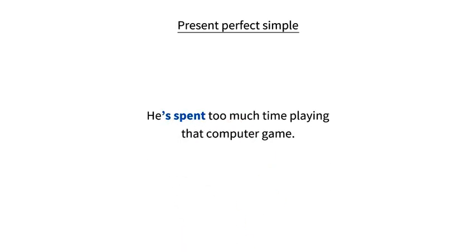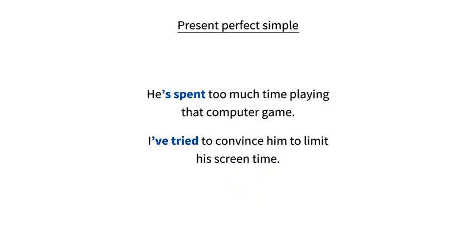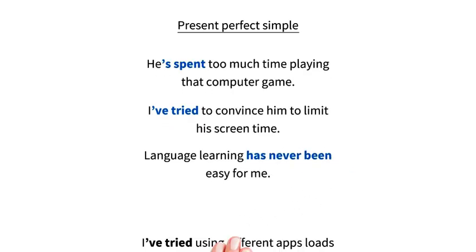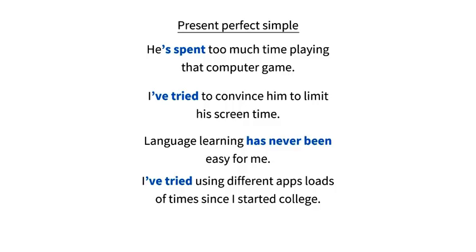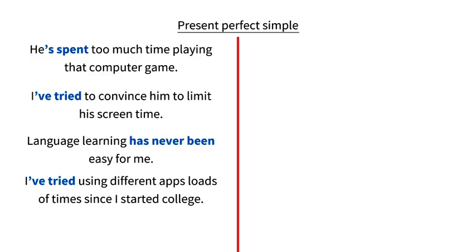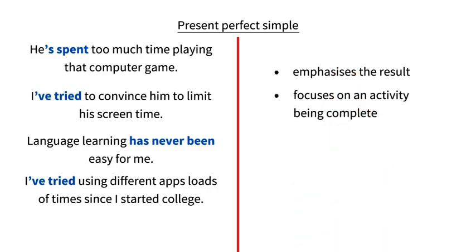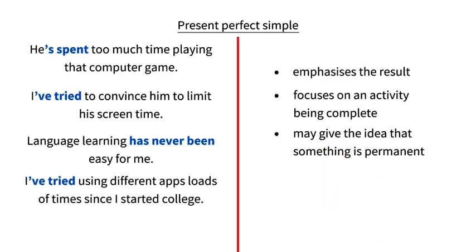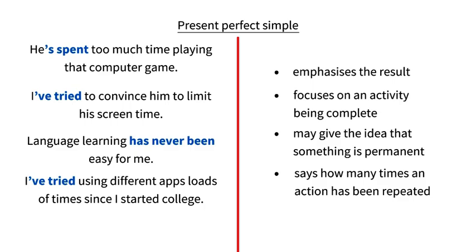Look at these sentences. He's spent too much time playing that computer game. I've tried to convince him to limit his screen time. Language learning has never been easy for me. I've tried using different apps loads of times since I started college. The present perfect simple is used to emphasize the result, focus on an activity being complete, give the idea that something is permanent, say how many times an action has been repeated.